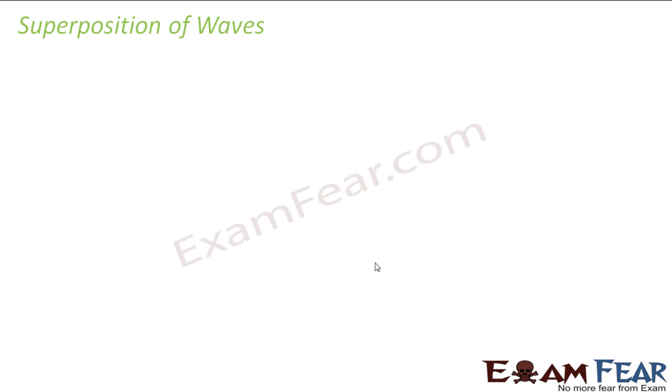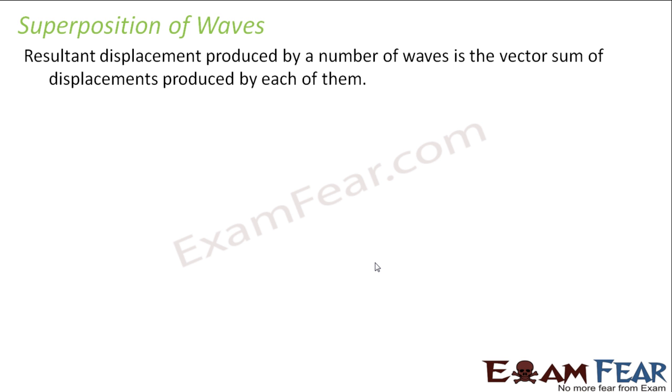Superposition is something which we have studied in many of our previous chapters. Superposition means when something overlaps with something else. It is a very famous principle, the superposition principle. It tells that whenever two things come together, they get added up and form the resultant. So when we talk about superposition of waves, we mean the resultant displacement produced by a number of waves is the vector sum of displacements produced by each of them.